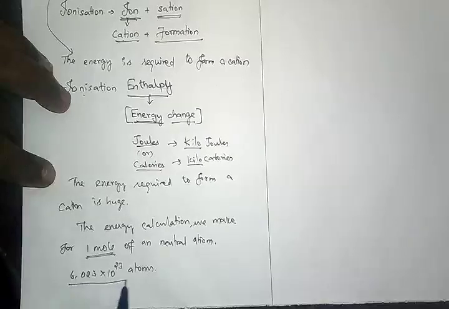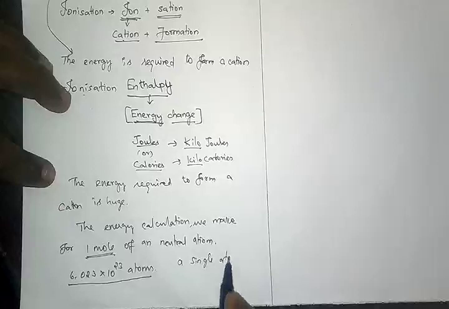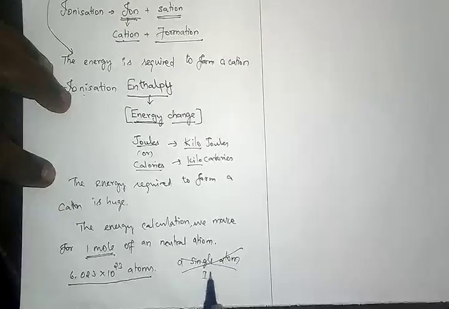We don't normally calculate IE for a single atom. We calculate IE only for 1 mole of atoms.